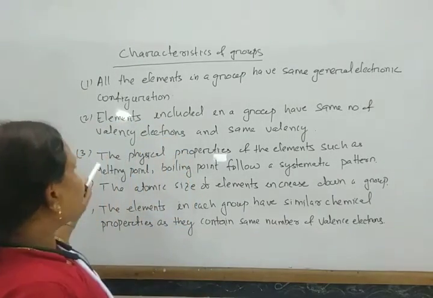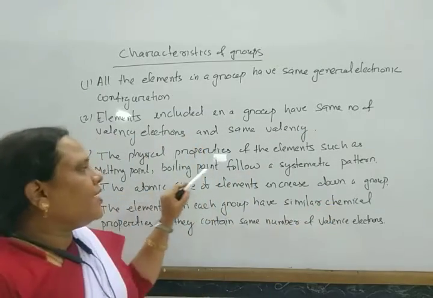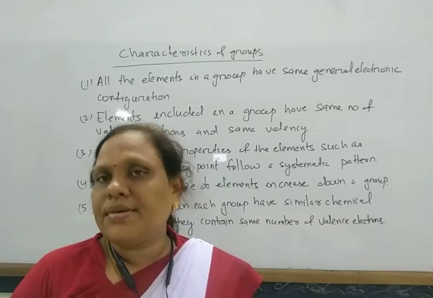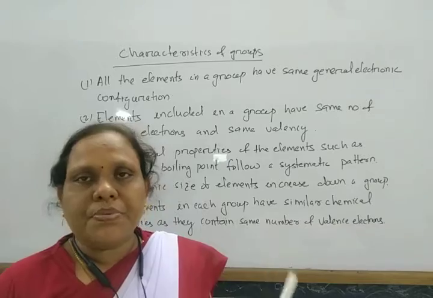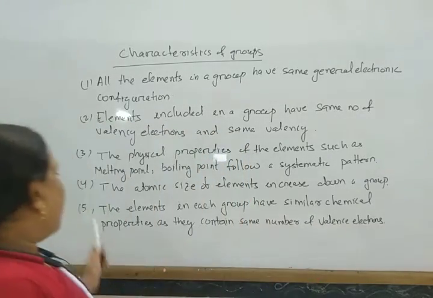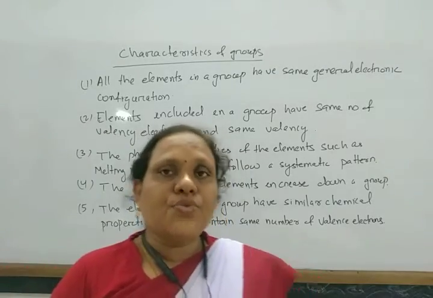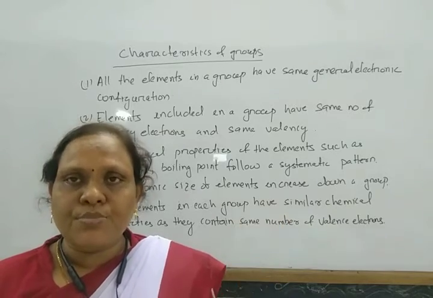Next, the physical properties of the elements such as melting point and boiling point follow a systematic pattern. Either they increase gradually or in some cases decrease gradually. So the physical properties generally follow a particular pattern. Next, the atomic size of elements increases down the group. So when we move down a particular group, the atomic size or atomic volume increases.